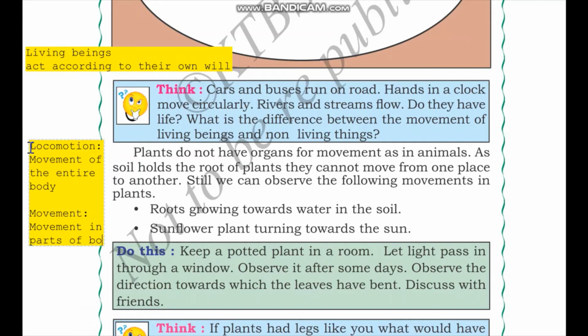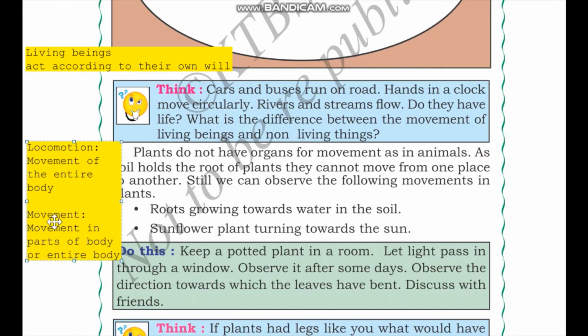However, movement is both the movement in one body part or the entire body. So instead of saying movement here, you can also say displacement in position. The understanding here is if a living being is displacing its entire body from one place to another, it is called as locomotion. However, if there is only movement in some parts of the body, it is called as movement. An example is if we stand up and if we walk from one place to another, it is called as locomotion. However, if we sit on a chair and if we are moving our hands, it is called as movement.